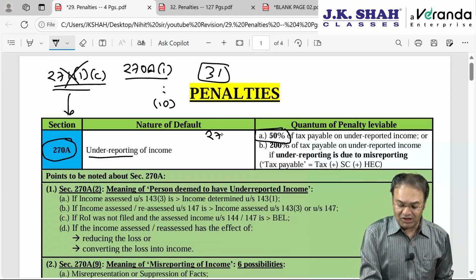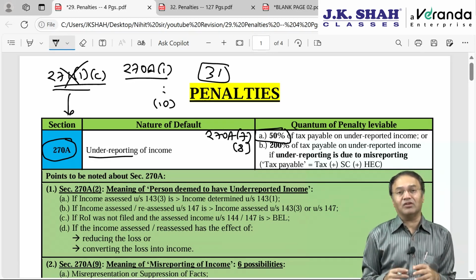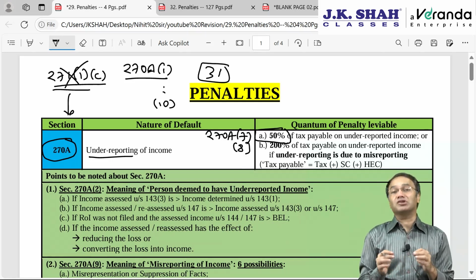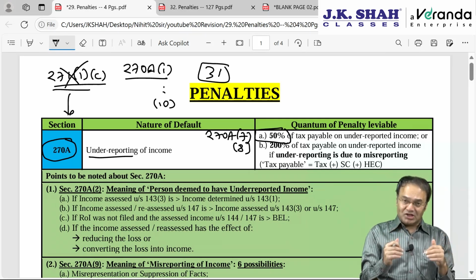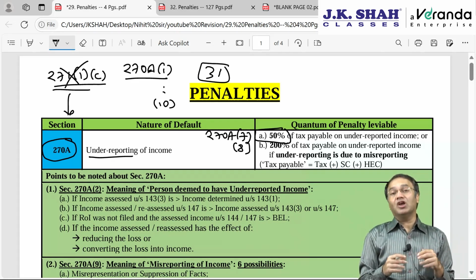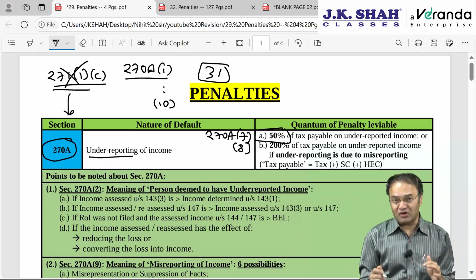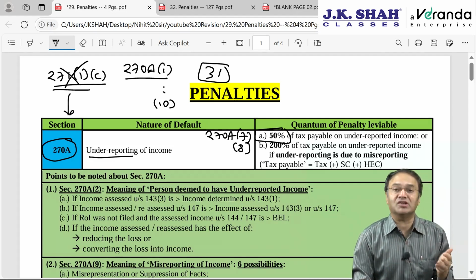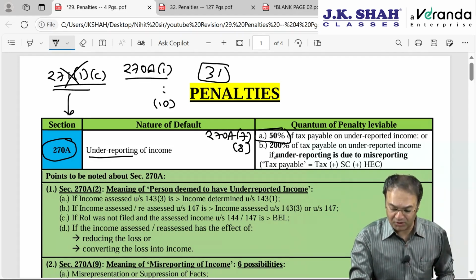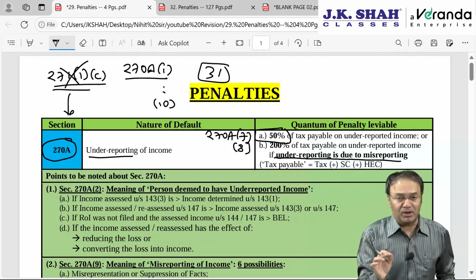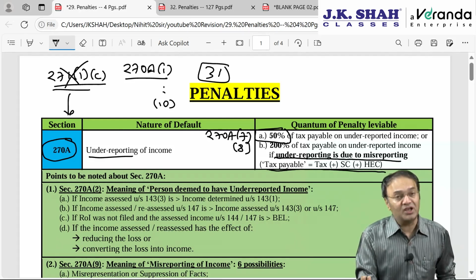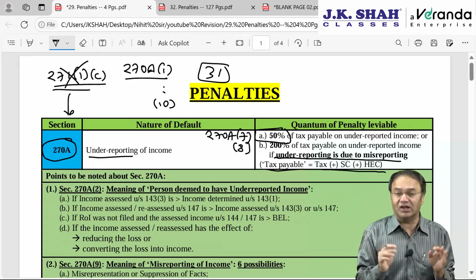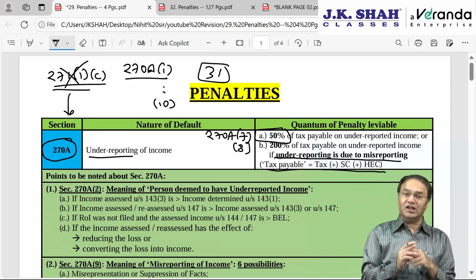However, that was 270A subsection 7. But subsection 8 says that if done intentionally with wrong intention, then the penalty will be 200% of the tax payable instead of 50%. Subsection 8 says that penalty will be 200% if the under-reporting is because of misreporting, or in technical language, under-reporting is in consequence of misreporting. Remember, it's 50% or 200% of the tax payable, and tax payable would mean tax plus surcharge plus health and education cess, not interest.